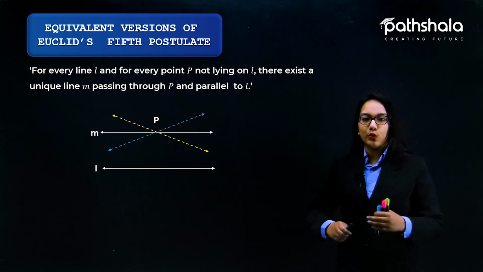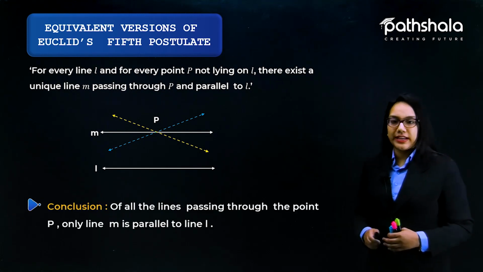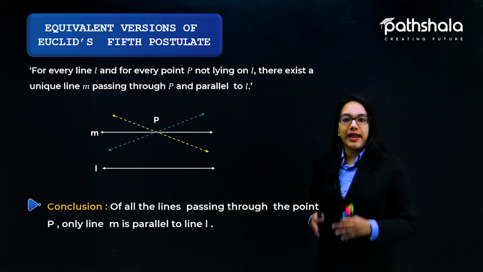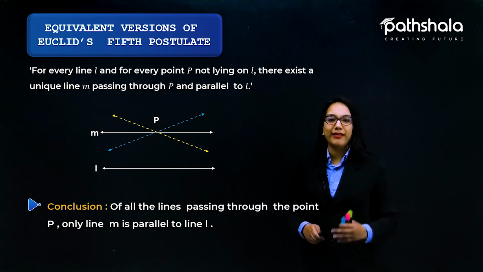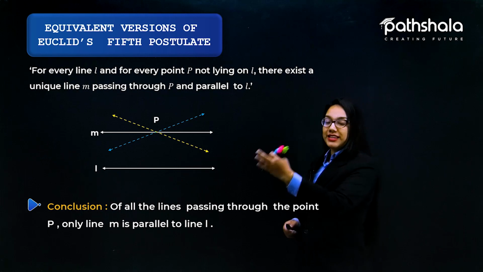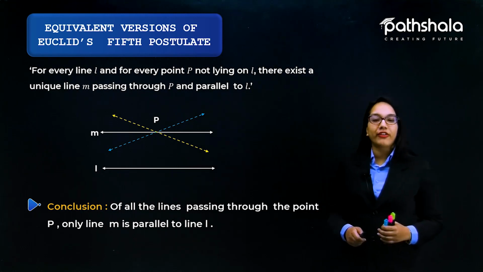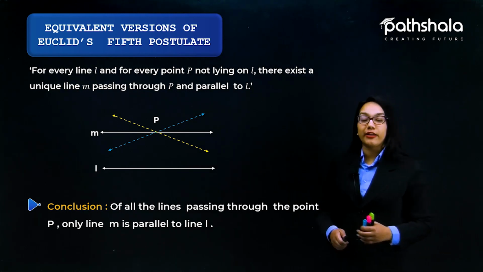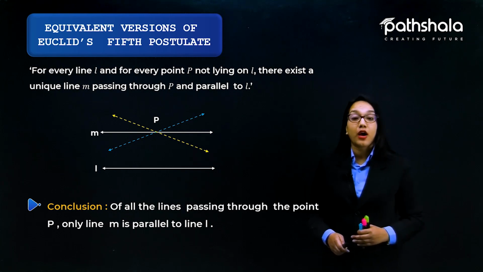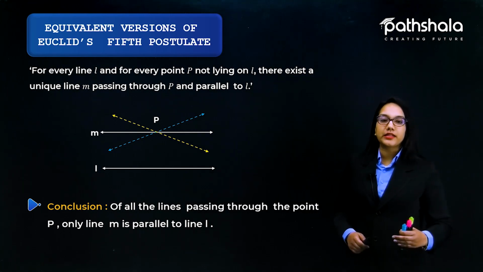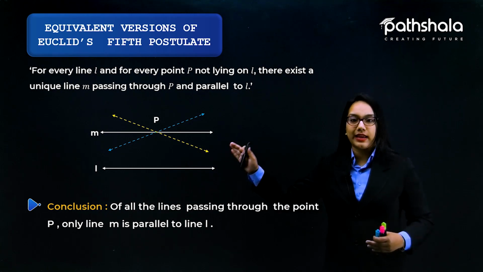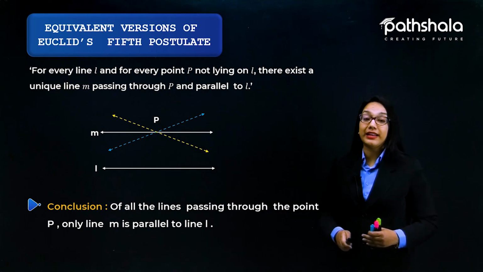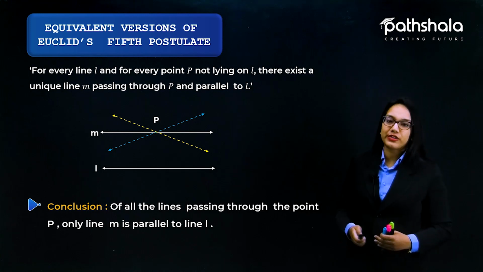What we can conclude from this statement is that of all the lines passing through the point P, only line M is parallel to the line L. You can see this from this figure, that the conclusion we get from this axiom is that of all the lines passing through the point P, only the line M is actually parallel to the line L. You can see it by yourself.